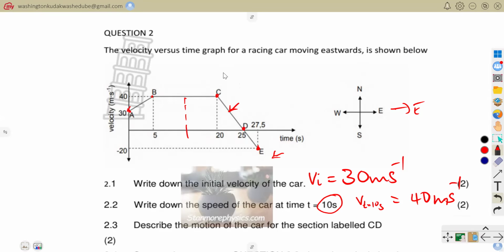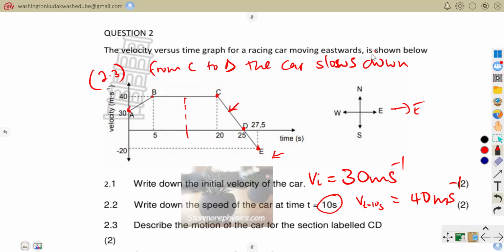So we are actually going to say, let me just say this one is 2.3, from C to D, the car slows down uniformly